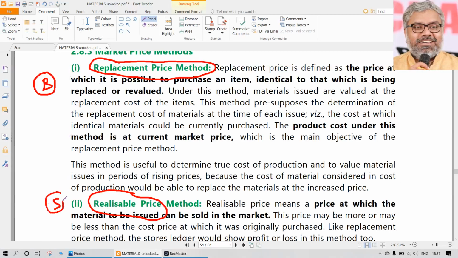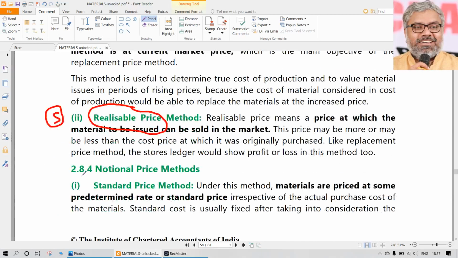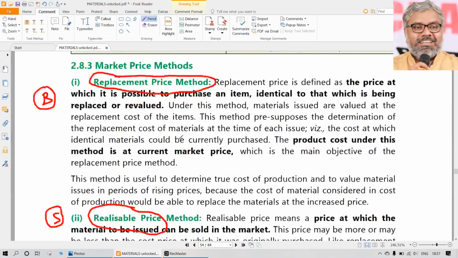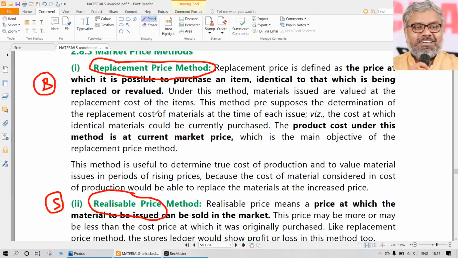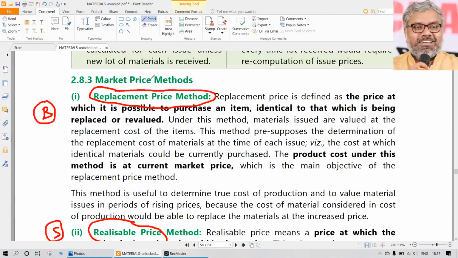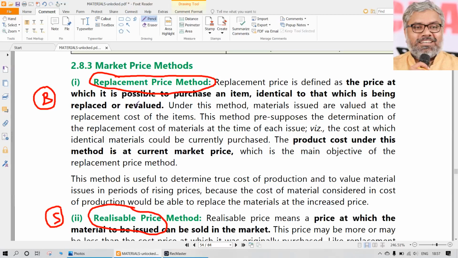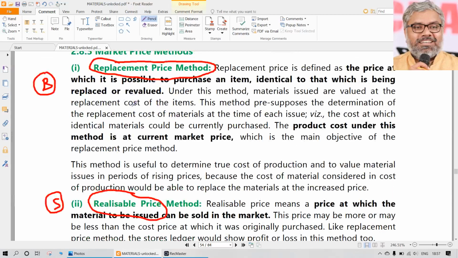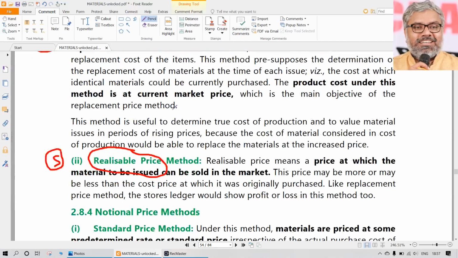What is realizable value? Realizable price means if you go to the market and sell this now. Nothing like that is actually going to happen. We are never going to buy this, we are never going to sell this. But what if? Then the what-if is applied. If we know the replacement price and realizable price, we use these methods to revalue the materials accordingly.